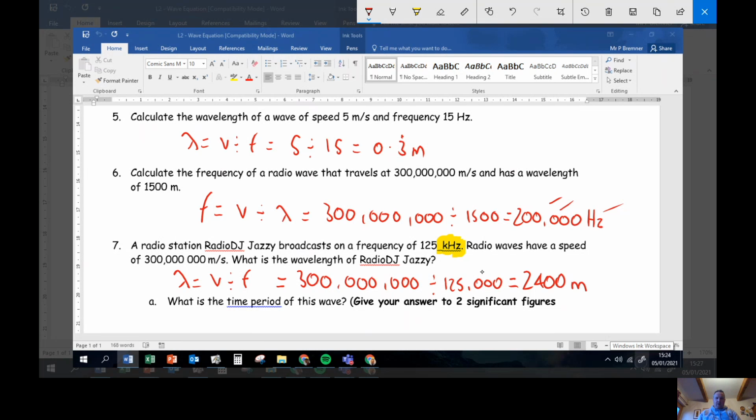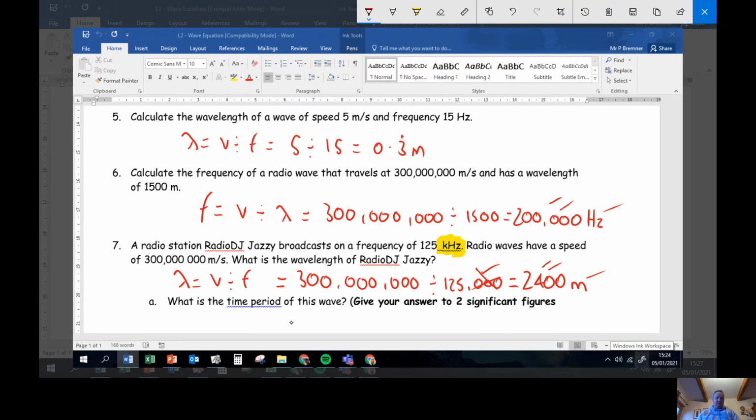Now you get 1 mark for spotting that you needed to change it to 125,000, 2 marks for the right number, and 1 mark for the units. If you hadn't spotted the kilohertz, then you lose that mark, but as long as you did the rest of the sum right, then you'll still get the next 3 marks.